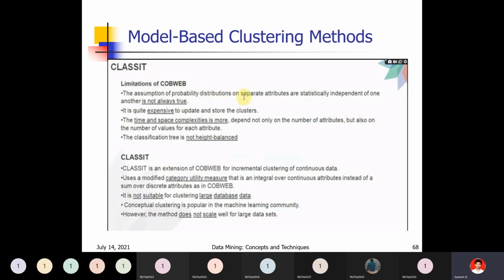Next, conceptual clustering is popular in the machine learning community. Why? In classification and prediction, you divide the data based on characteristics.